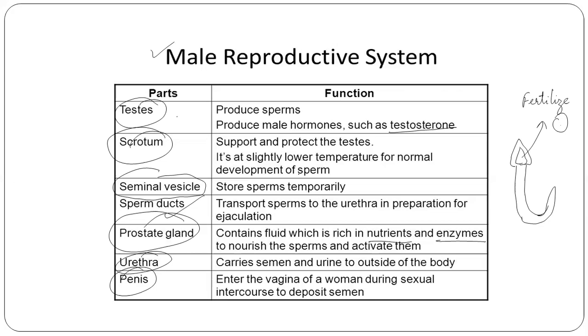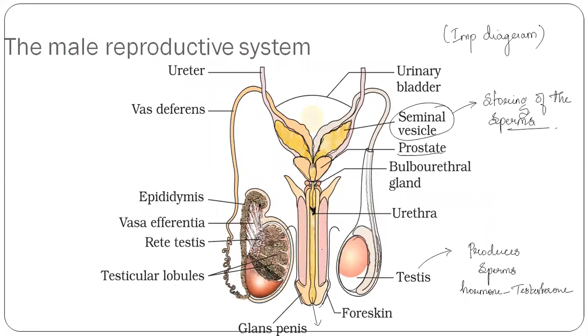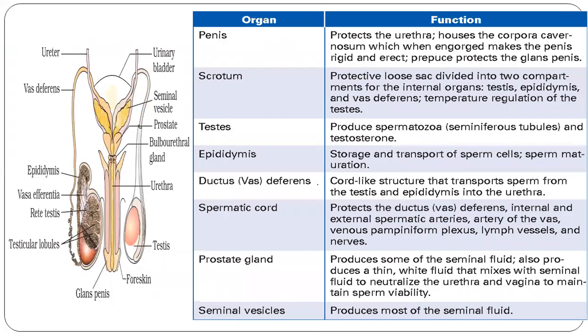Next, coming to penis, it enters the vagina of a woman during sexual intercourse to deposit the semen. Yes, from the male body it can be transported to the female body through the penis part of the male reproductive system. So these are some of the parts of the male reproductive system. Next, coming to some of the others, that is epididymis, vas deferens, spermatic cord, and prostate gland, which we have already discussed.